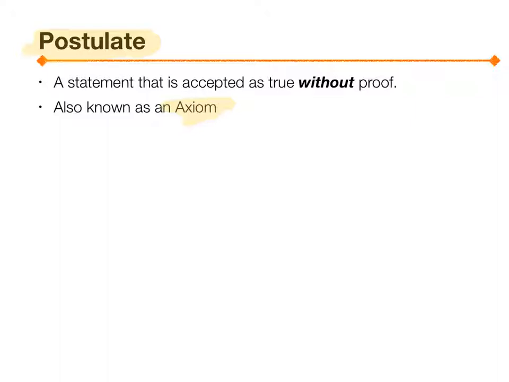A postulate is just like a fact. Some mathematician a long time ago proved it to be true, so we know it's true. Okay? It's true. We don't need to prove it. What they say in the postulate is true.